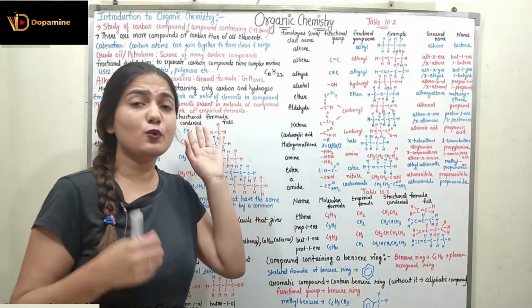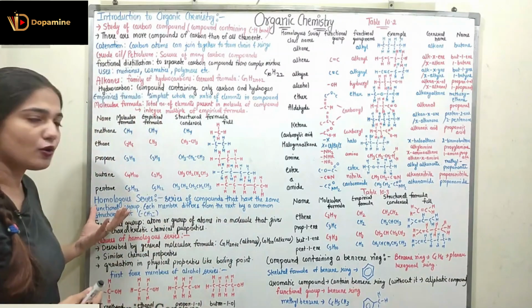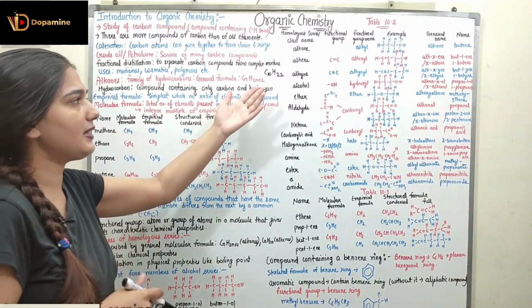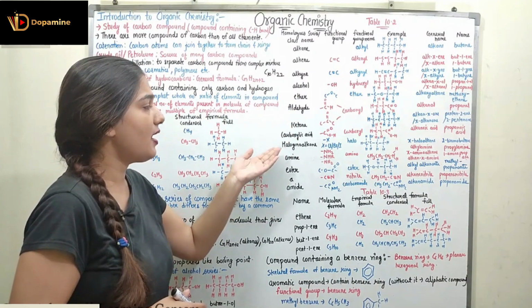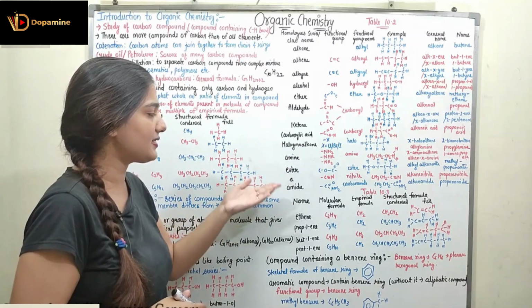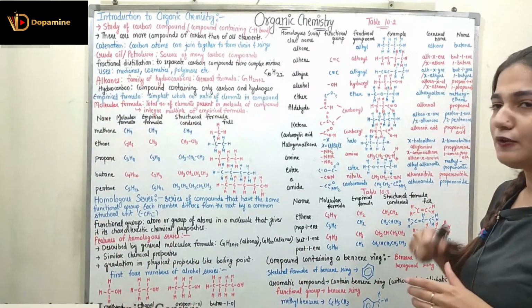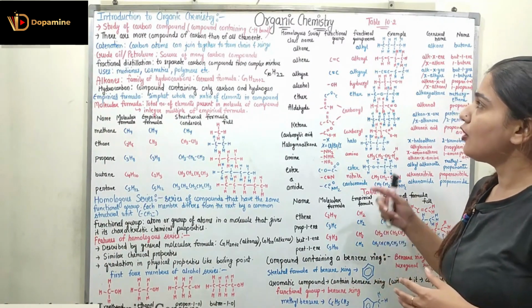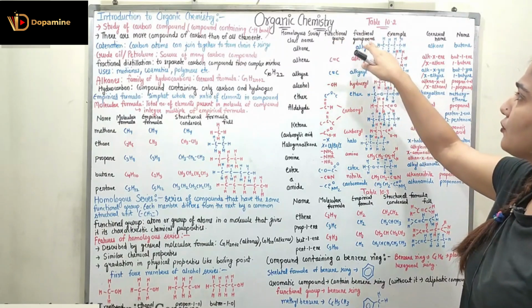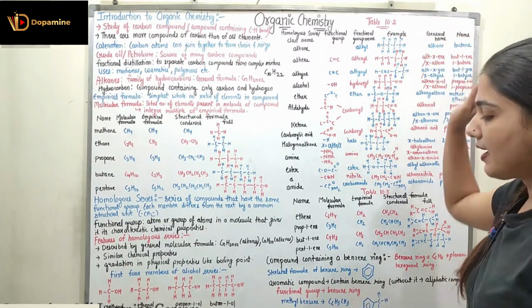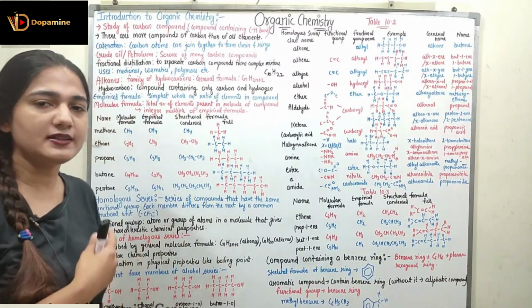Coming to Table 10.2, where we are talking about the different homologous series, right? So we will have alkane, alkene, alkyne, alcohol, ether, aldehyde, ketone, carboxylic acid, halogenoalkane, amine, ester, amide. We are going to talk about all of them. So let's start our discussion with what all things we are going to discuss in the homologous series. We are going to talk about the homologous series or class name, then the functional group name, example, general name, and the actual name of the given substance that I have used to represent the homologous series.